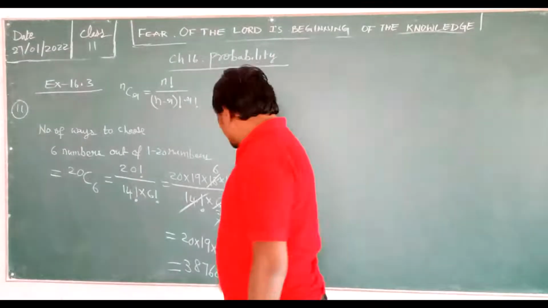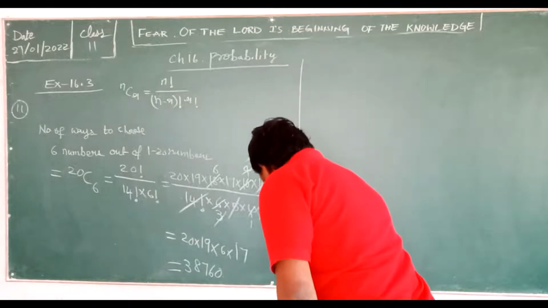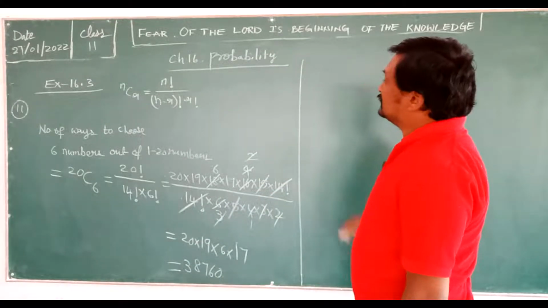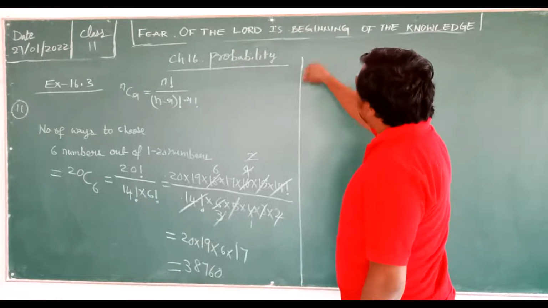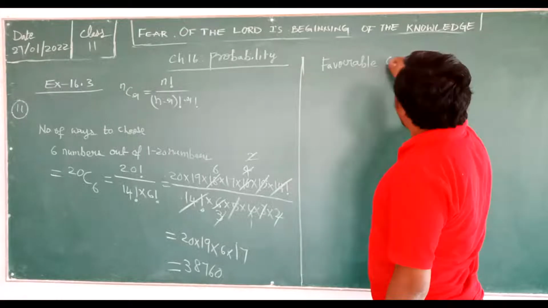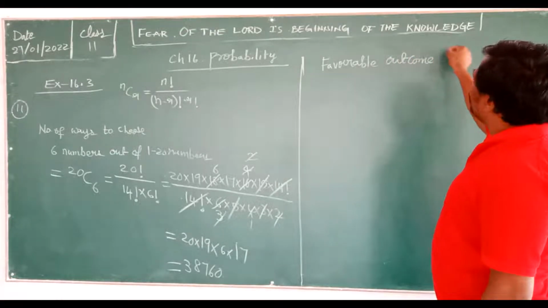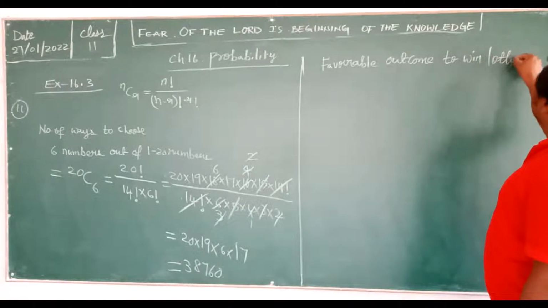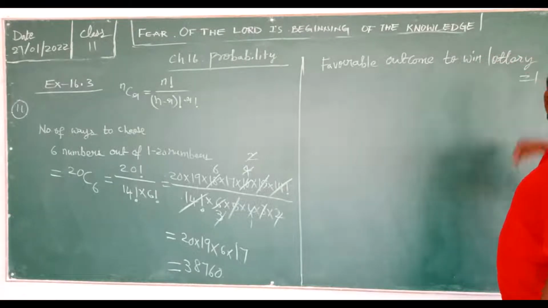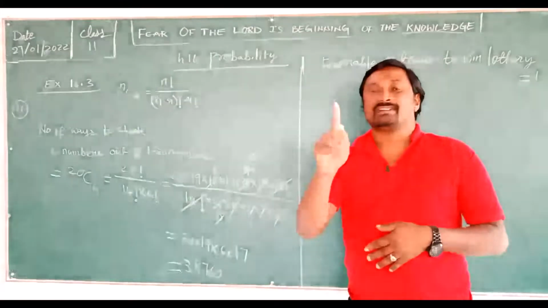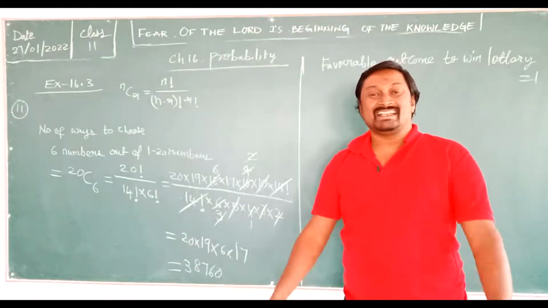So now we can write here: the total outcome to win the lottery is equal to only one, because that committee is fixed, only one person, not every person, right?